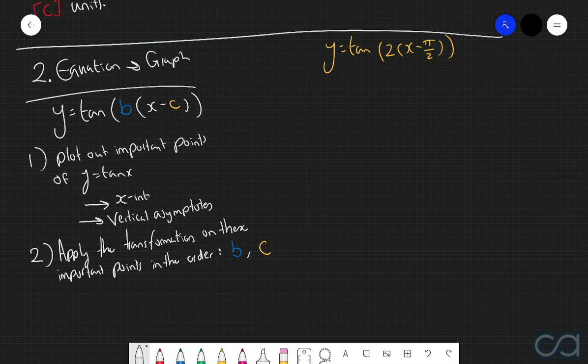Once you've made the transformations on these important points, we're then going to sketch a smooth curve connecting all these important points, making sure we're very careful when drawing near the vertical asymptotes.